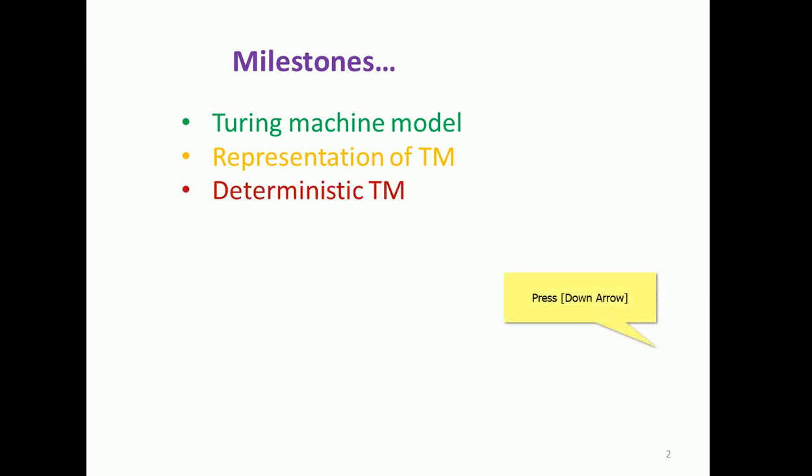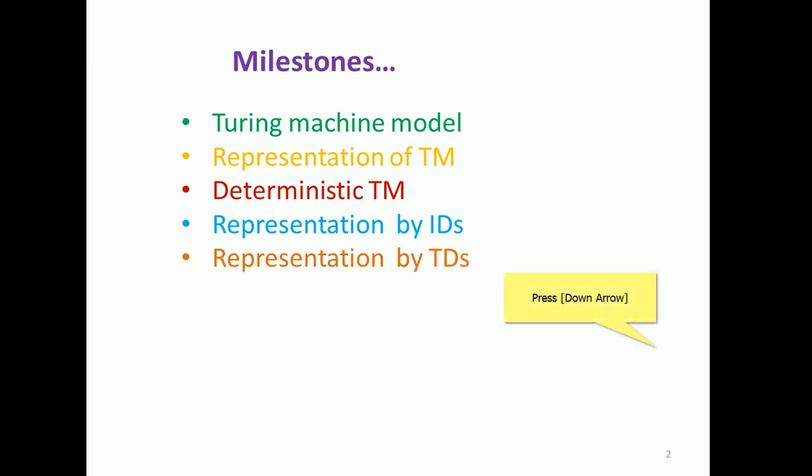So, the deterministic Turing machine model. After discussing the representation of the Turing machine, we represent this model through instantaneous descriptions. After exercising some transitions, the machine moves to the next state and produces some outputs. That is how we can represent the Turing machine model by instantaneous description.